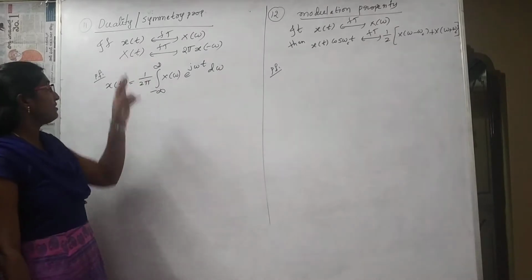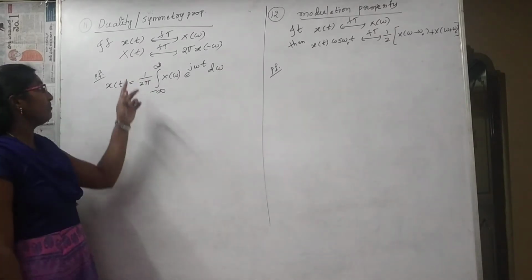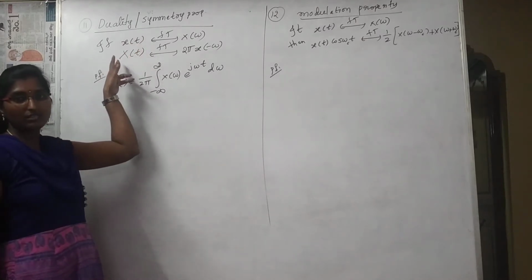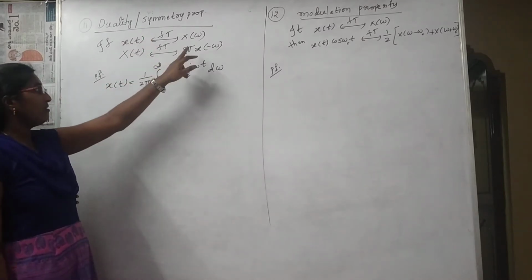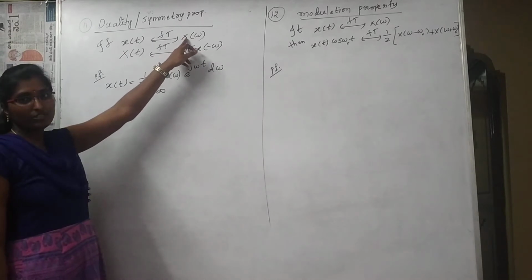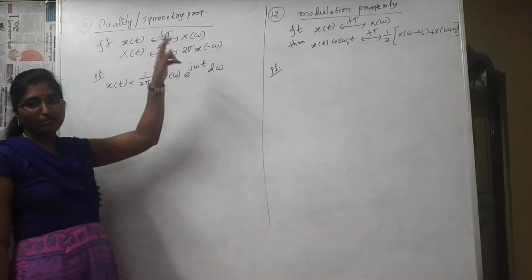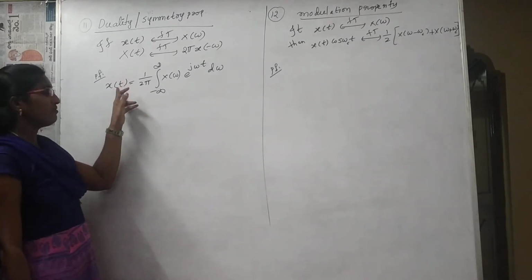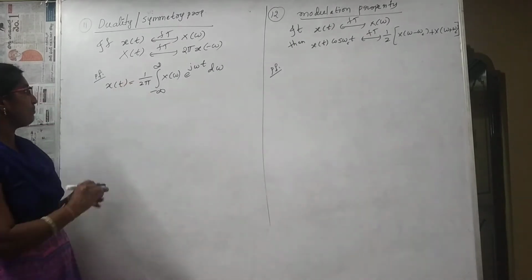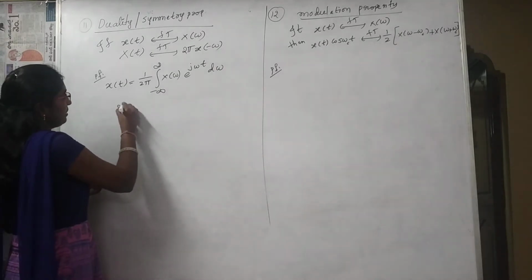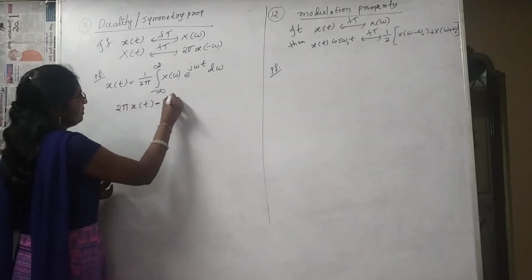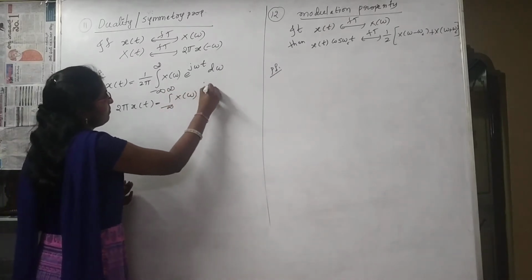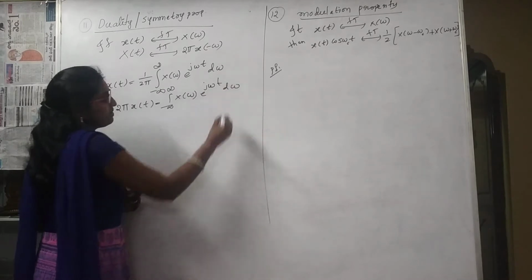Next property is the duality or symmetry property. Duality means that here small x is the input signal, and here I am considering capital X as the input signal. Then capital X is the frequency domain set, and now small x is the frequency domain set. Let us do that one. Consider the inverse Fourier transform formula, x of t equals 1 by 2 pi, then 2 pi this side, 2 pi into x of t equals integration from minus infinity to infinity X of omega into e power j omega t d omega.